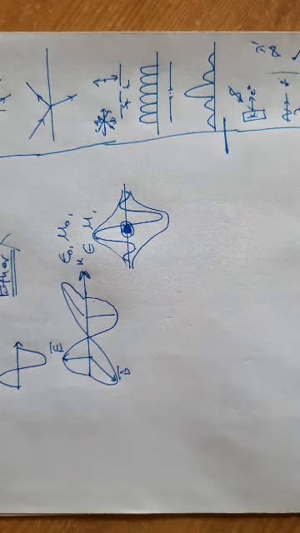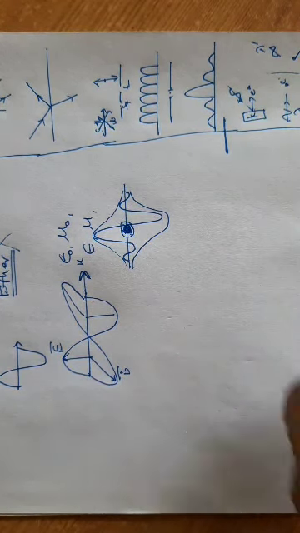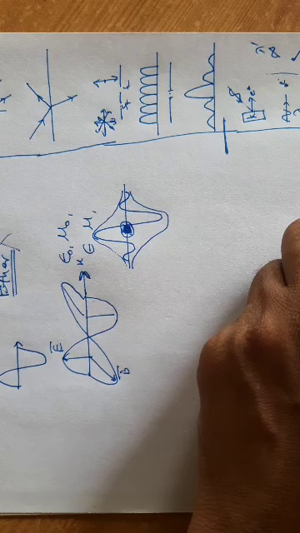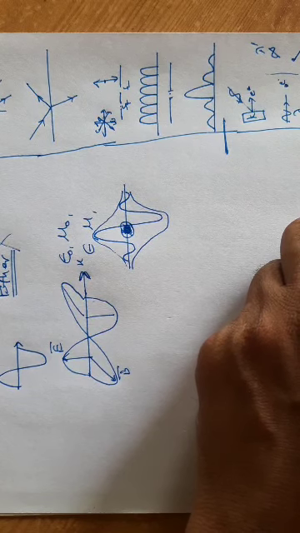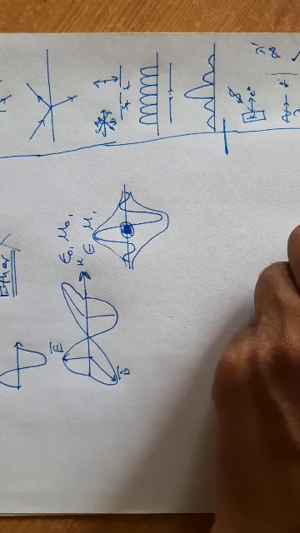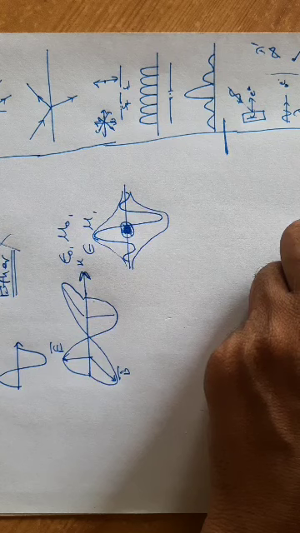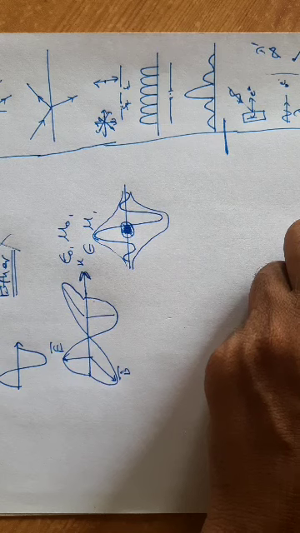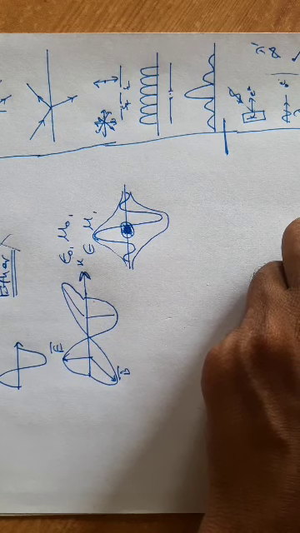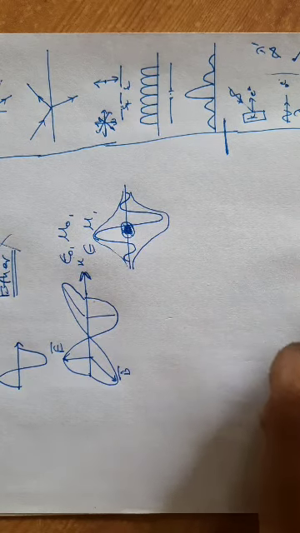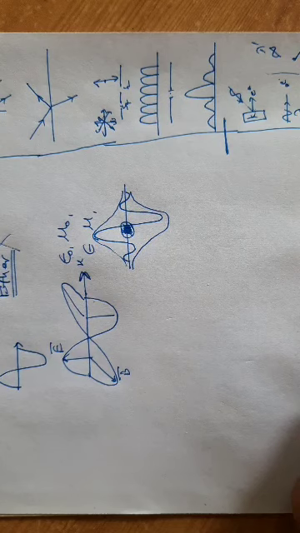experience the wave associated with that because the required grating or required tool to observe that is very small. We had calculated in 12th what will be the wavelength associated with a truck of 1 ton moving with a velocity of 60 km per hour. The wavelength comes out to be of the order of 10 raised to minus 28, minus 29, and if we want the diffraction effect associated with a truck, then there must be a diffracting element, grating element, of the order of 10 raised to minus 28, and practically it is not possible, and therefore we cannot observe the diffraction effect of macroscopic particle. Now we are aware about that.